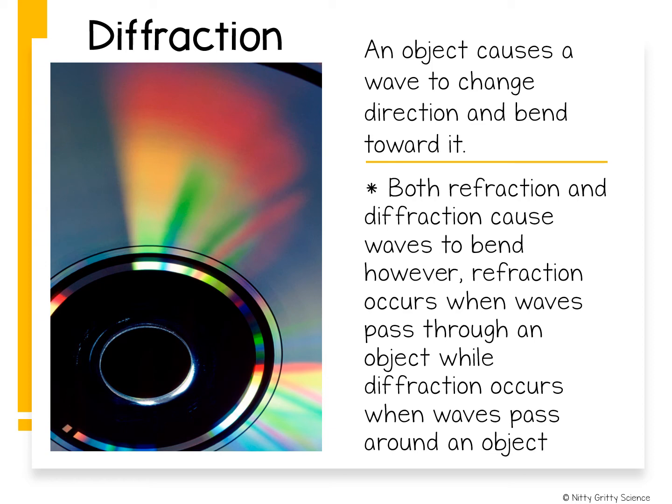Waves can also behave in another way when they strike an object. The waves can actually bend around the object, such as ocean waves around a large rock. When an object causes a wave to change direction and bend, this is called diffraction. Diffraction and refraction both cause waves to bend. However, the difference is that refraction occurs when waves pass through an object, while diffraction occurs when waves pass around an object.